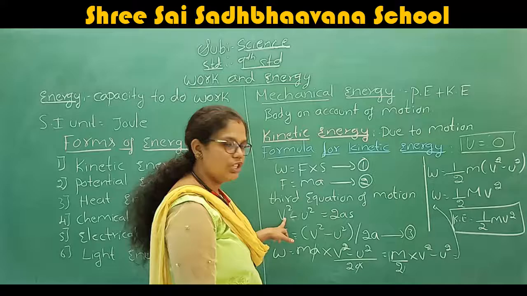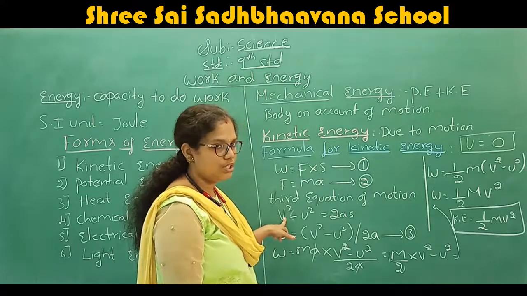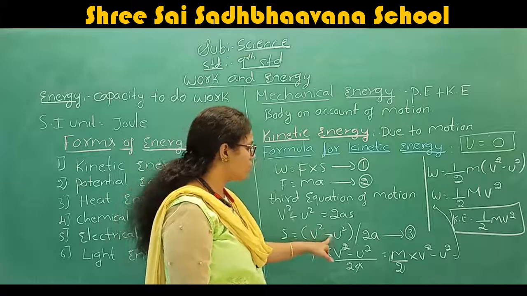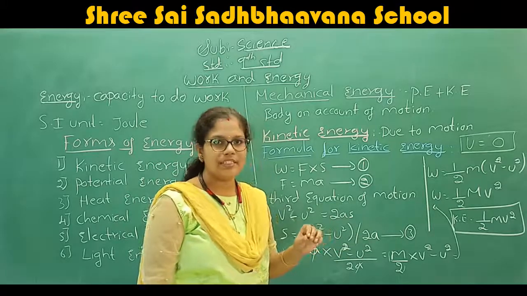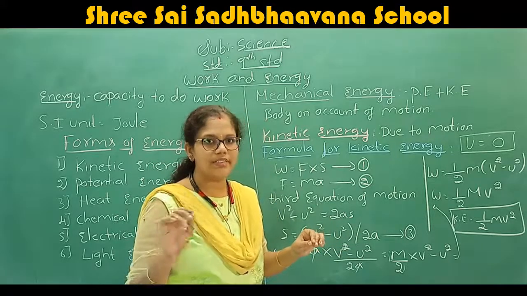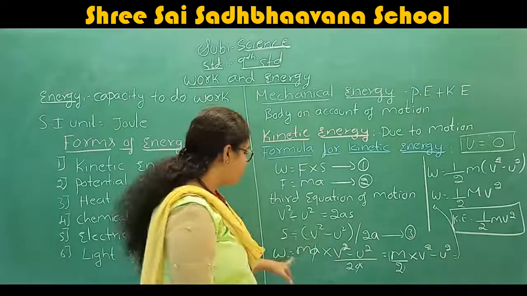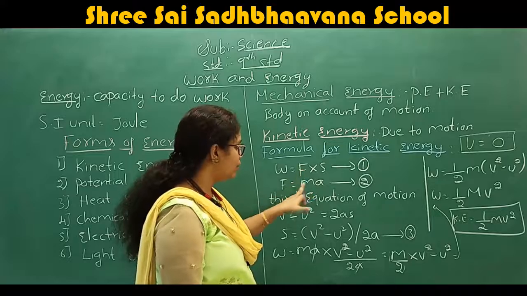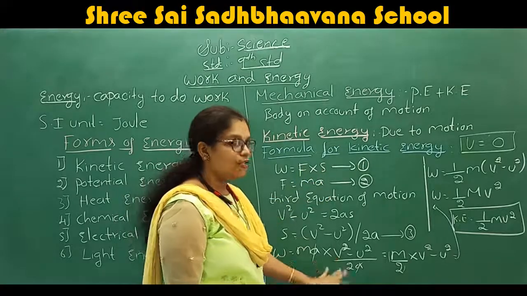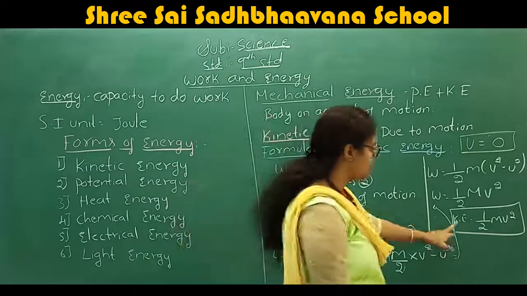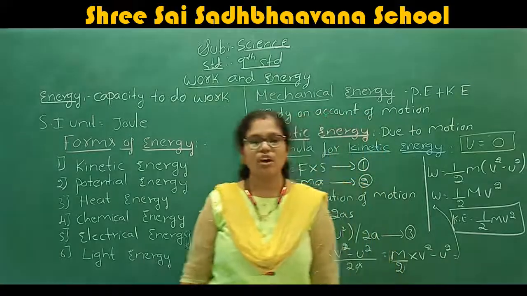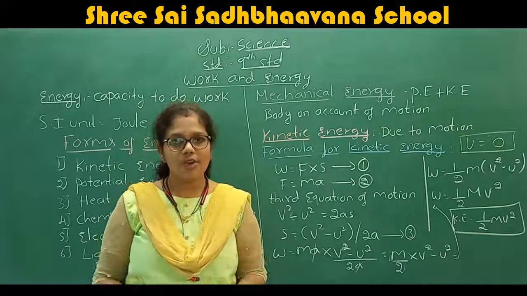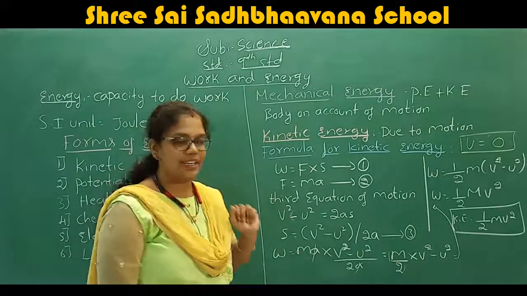Substituting, you get s is equal to v square minus u square by 2a. This we consider as equation number 3. After that, we know the formula W is equal to F into S. We put the value of F and the value of S. Finally, you get kinetic energy is equal to half of mv square. This is the formula to find the kinetic energy.